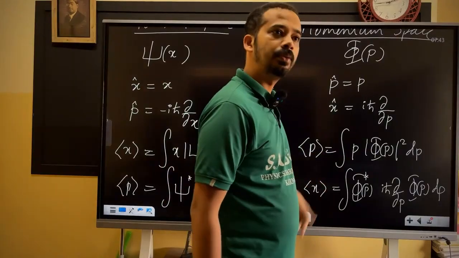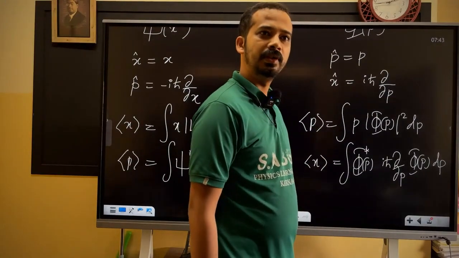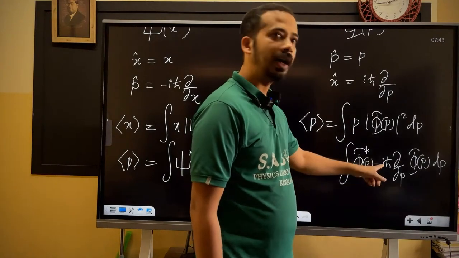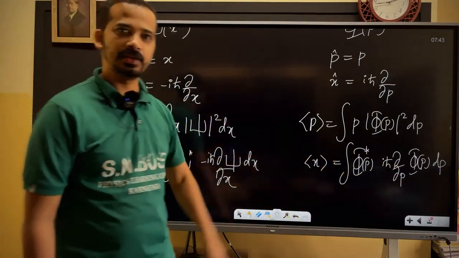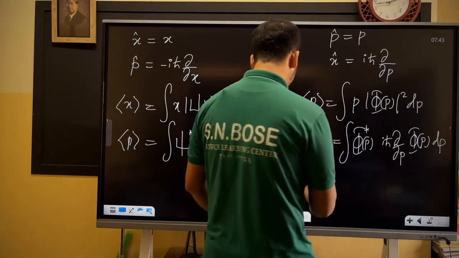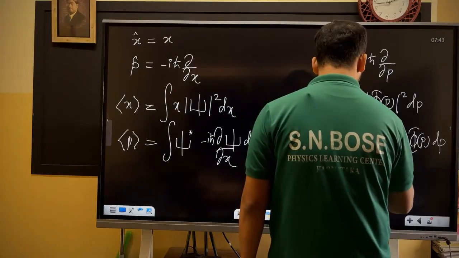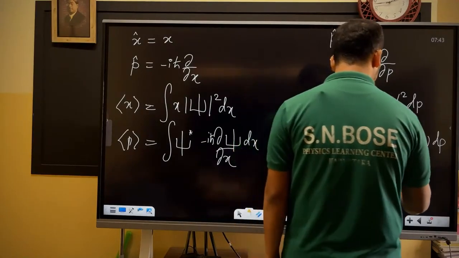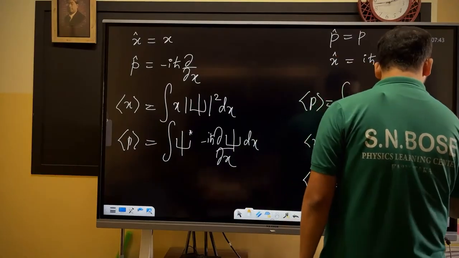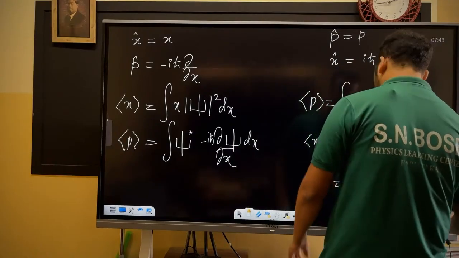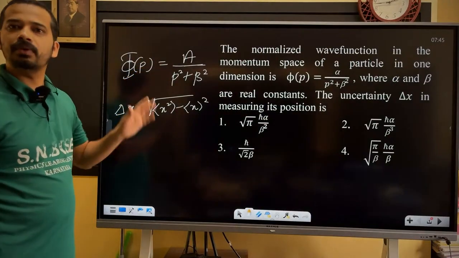And expectation x, I can say it is 0. Am I right? In the momentum space, if that integral is non-zero, it will remain. The same idea. But what if expectation x square comes? That is equal to, look here, phi star of p, then minus h bar square del square by del p square, then phi of p dp. So this expectation of x square in the momentum space is quite difficult.